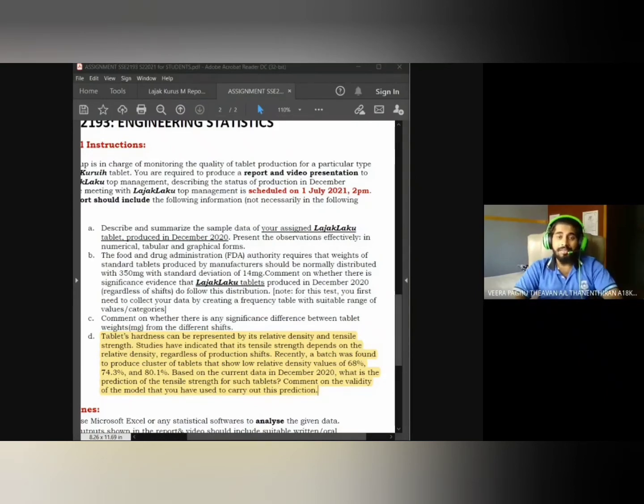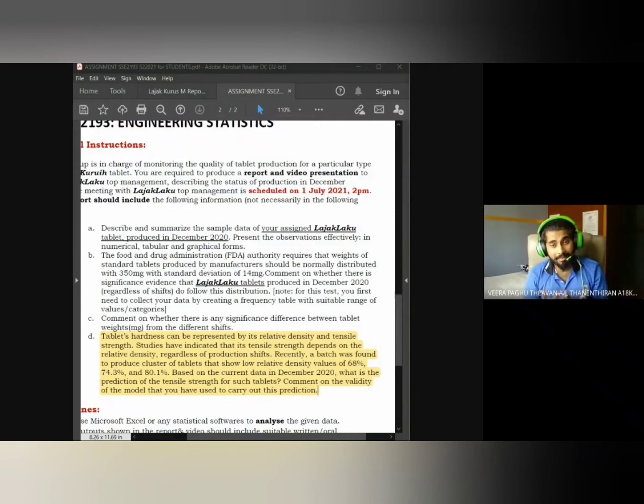So, I am Virapagu, a member of Group M, and I am going to explain part D of the case study given on Lajak Kuruih. Part D tells us that recently a batch was found to produce a cluster of tablets that show low relative density values of 68%, 74.3%, and 80.1% respectively, based on the current data in December 2020. What is the prediction of the tensile strength for such tablets?